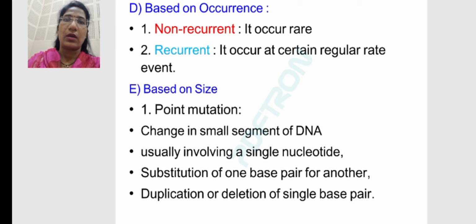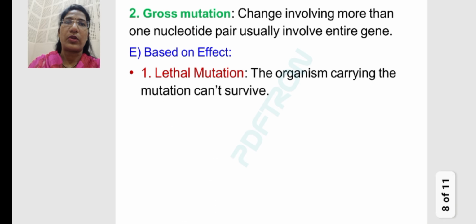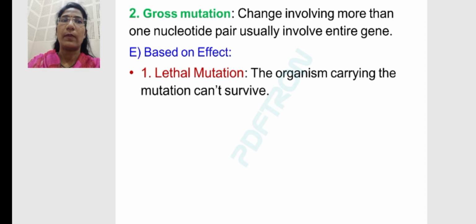That means the DNA bases, purine and pyrimidine, adenine, guanine, cytosine, are either lost or doubled, and that is why this mutation occurs. Then gross mutation occurs due to a change involving more than one nucleotide pair, usually involving an entire gene.